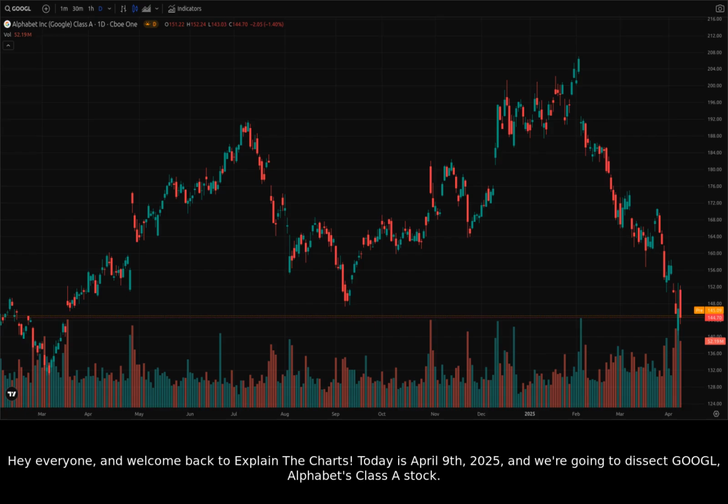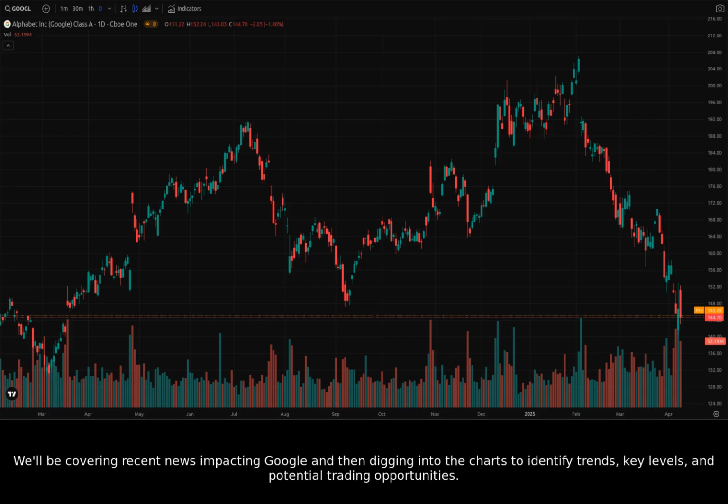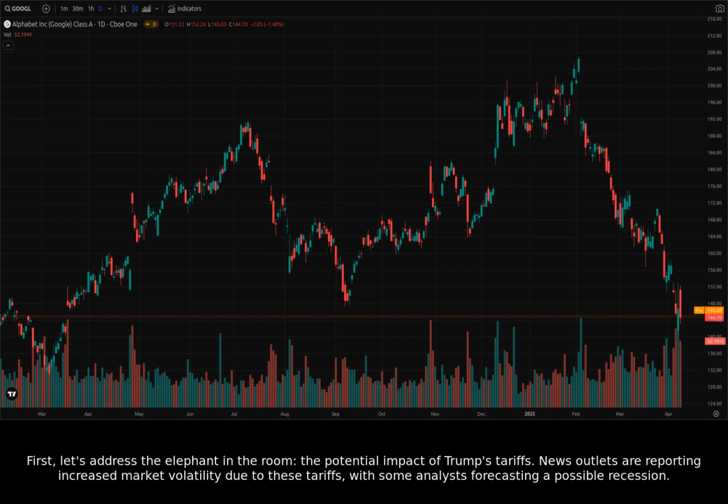Today is April 9th, 2025, and we're going to dissect Google, Alphabet's Class A stock. We'll be covering recent news impacting Google and then digging into the charts to identify trends, key levels, and potential trading opportunities. First, let's address the elephant in the room, the potential impact of Trump's tariffs.